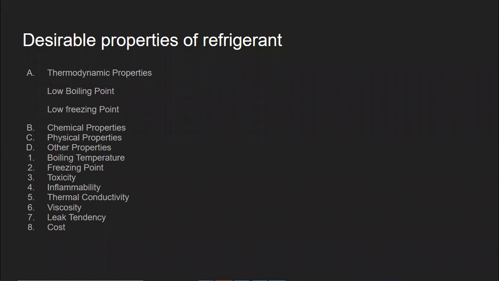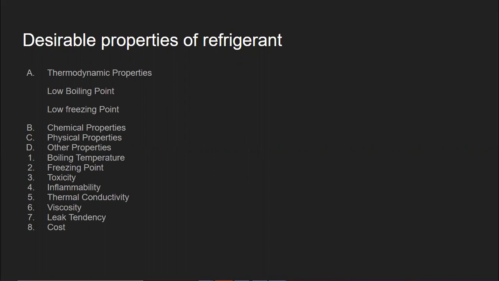Now one more point: toxicity. The refrigerant should be less toxic, less inflammable, and less viscous. It should have a high thermal conductivity.